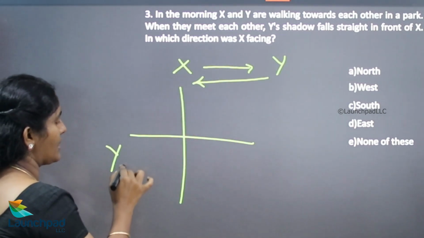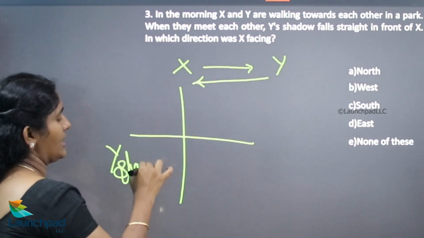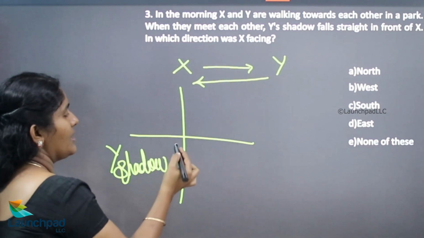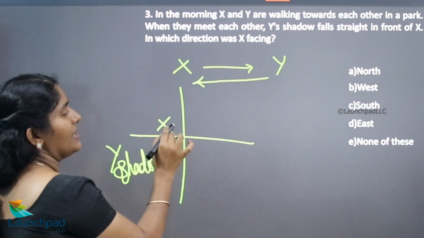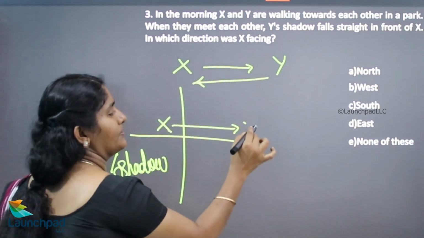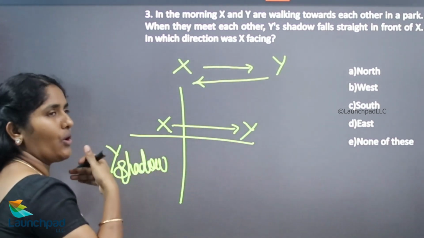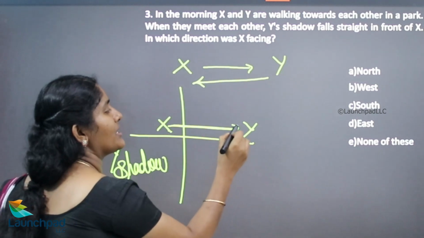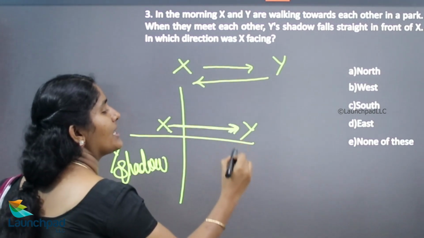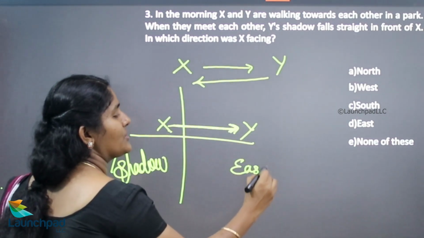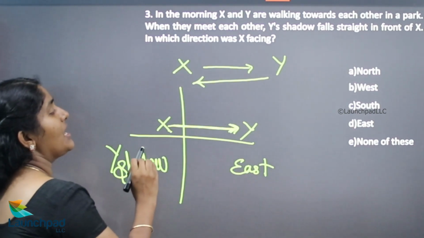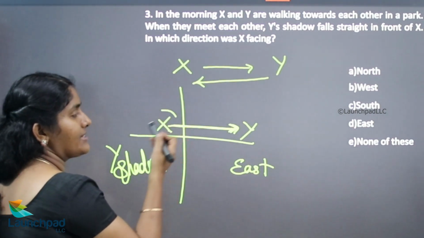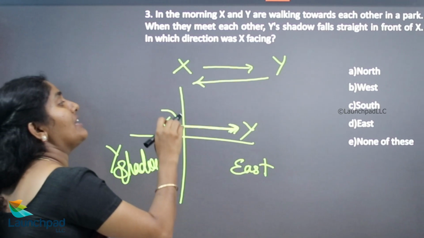Obviously Y's shadow appears here, on the west side. Now X started here and Y started here, walking towards each other as usual. So which direction is X facing? East direction. The shadow of Y will appear in front of X.